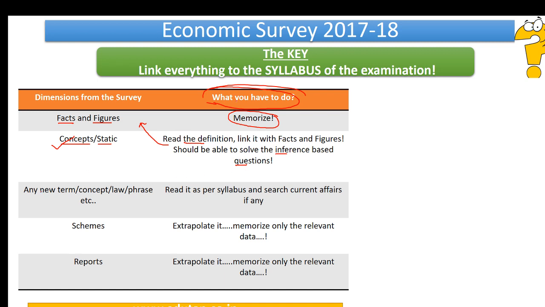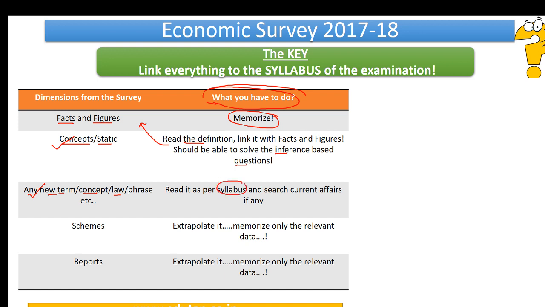Now, coming to the third thing. The third dimension of ours is any new term, concept, law, phrase, etc. that is given as part of the syllabus. Usually, the economic survey comes up with abbreviations and certain new laws. So it is important, obviously, because it is given in the economic survey, right? So do we need to read everything under the sun again? No, we need to read it as per the syllabus.